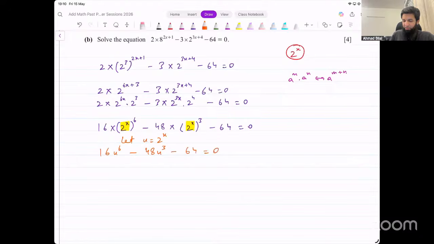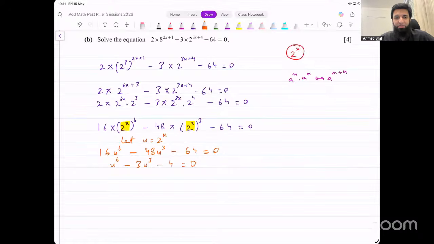We could simplify this equation a little because these are all multiples of 16. So 16 divided by 16 is 1, u raised to power 6, minus 3u cube minus 4 equal to 0. How do we solve this equation now?